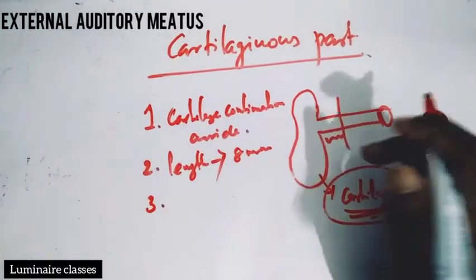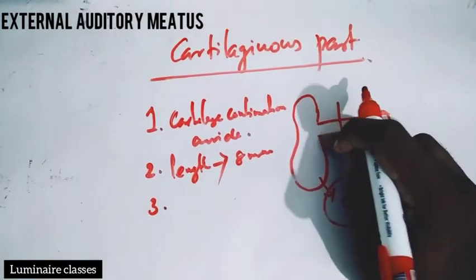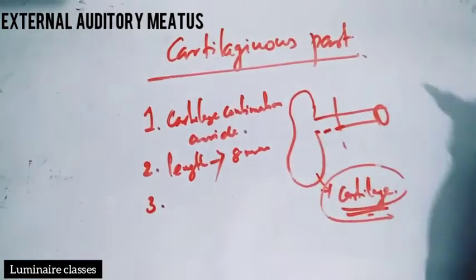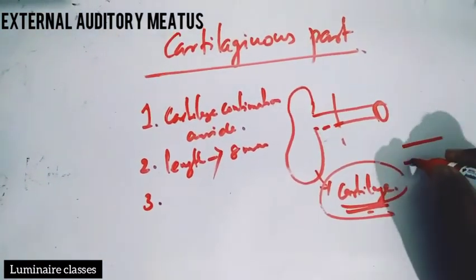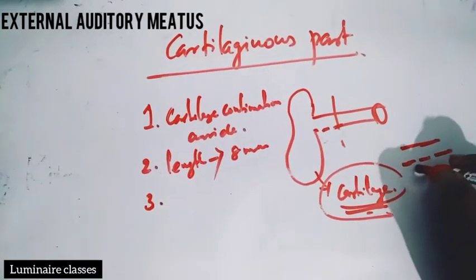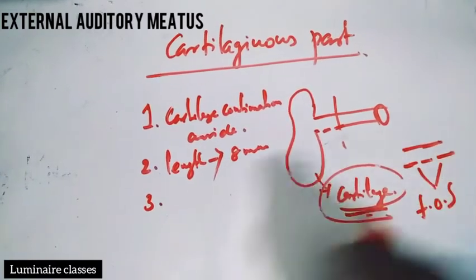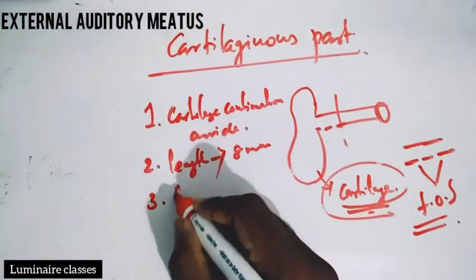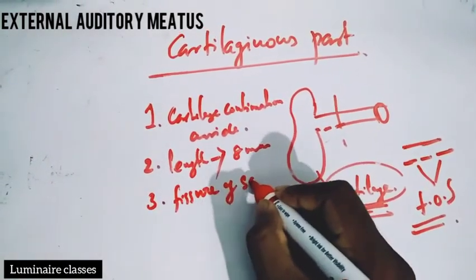There are some deficiencies in the anteroinferior portion of the cartilaginous part, right? Its anteroinferior portion has some deficiencies. These deficiencies are called fissures of Santorini. More clinically important thing, fissures of Santorini.